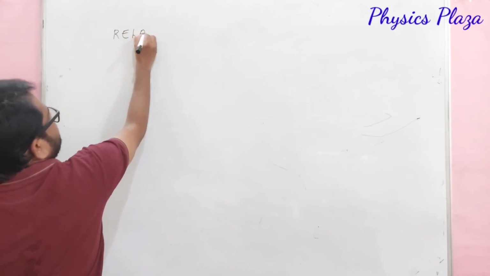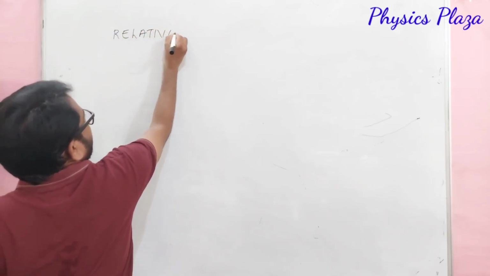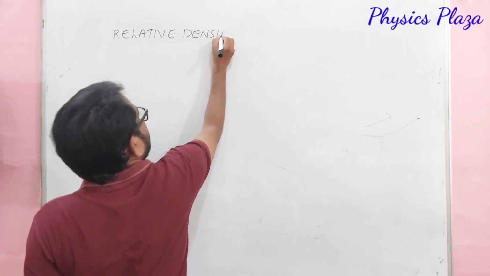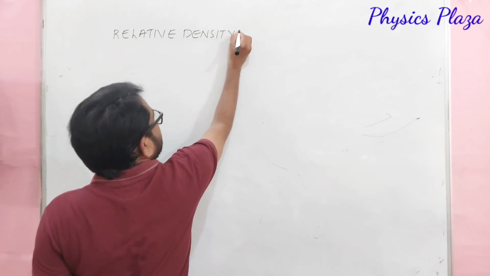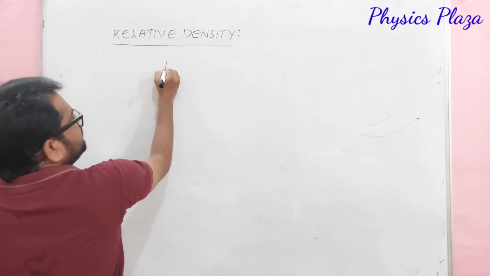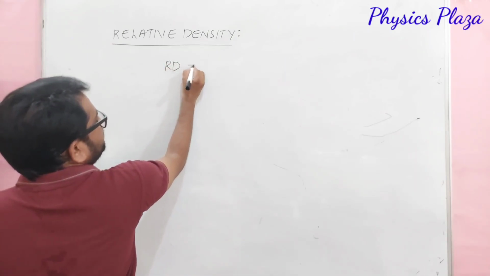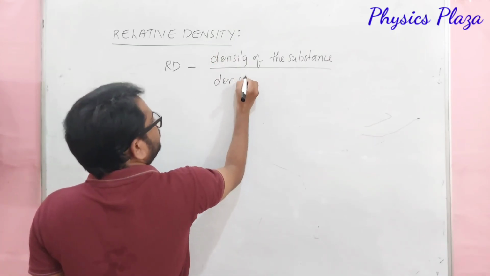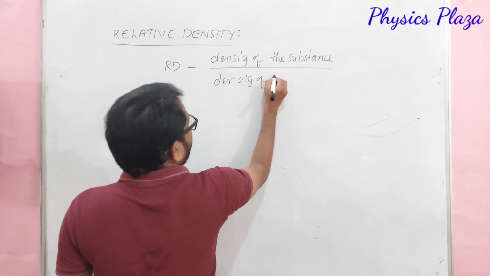Relative density. Based on this, we can expect numericals in the exam. So what is relative density? What are its units? We'll discuss. Relative density is defined as density of the substance divided by density of the water.